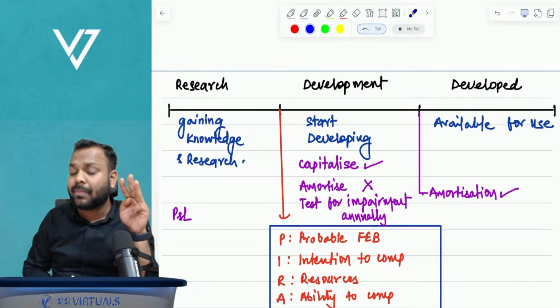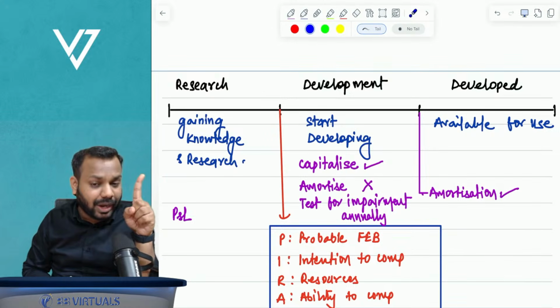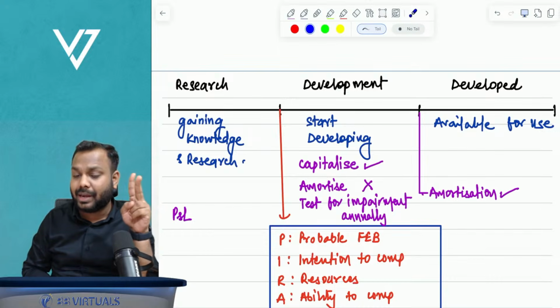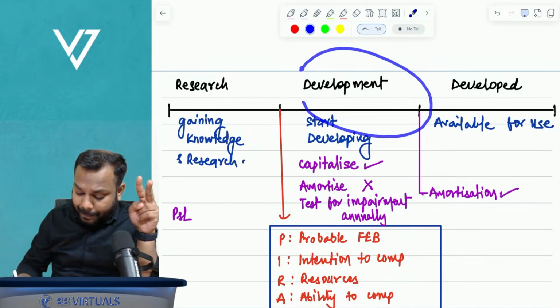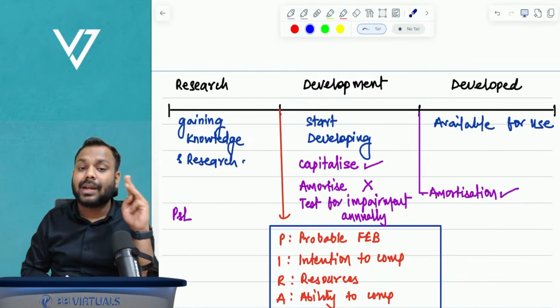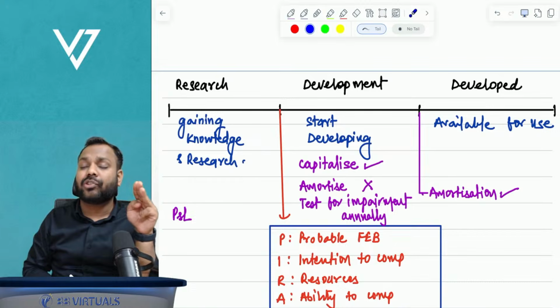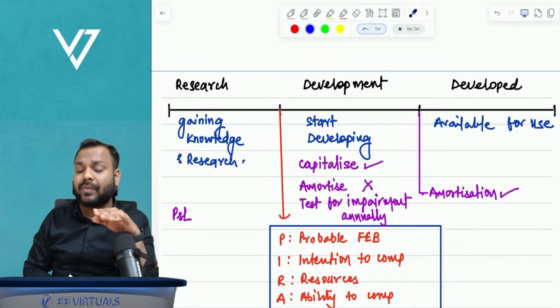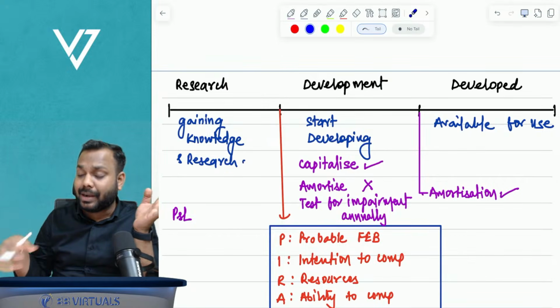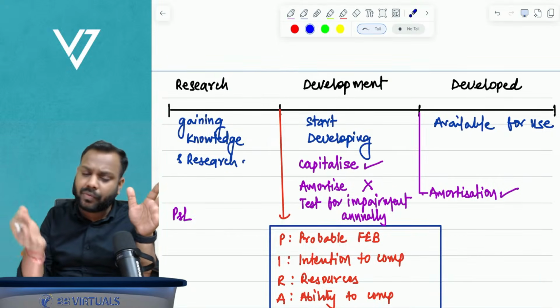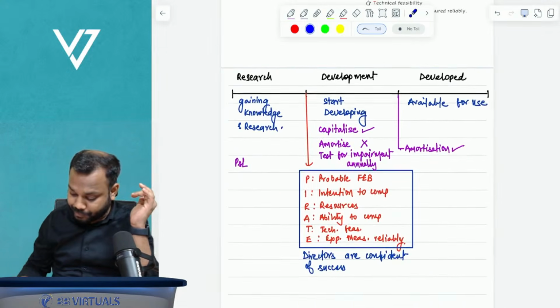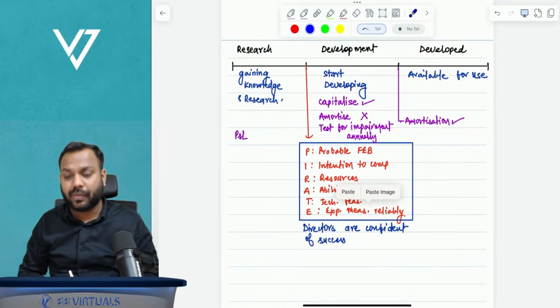I'm repeating the names of those 3 assets. Goodwill acquired in a business combination. Second, intangible assets under development phase. And intangible assets with indefinite useful life. These 3 assets have to be tested for impairment annually, every year, irrespective of whether impairment indicators are triggered or not. It doesn't matter, but we have to test it for impairment every year. I believe it is clear to all of you.